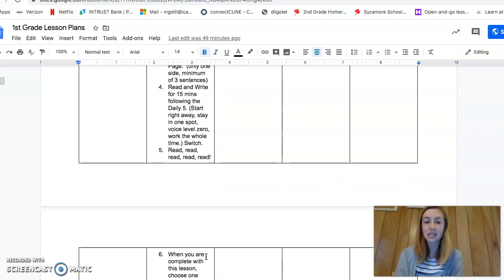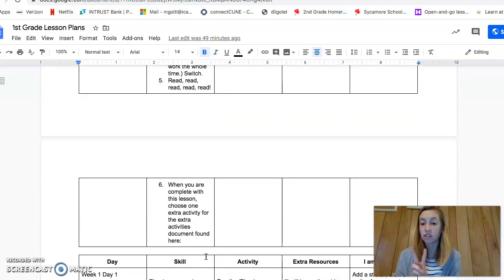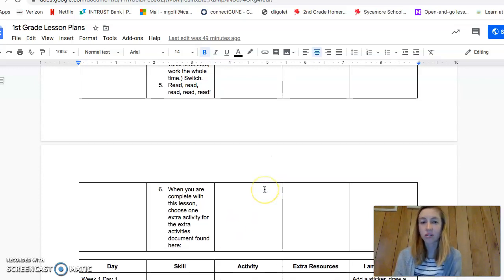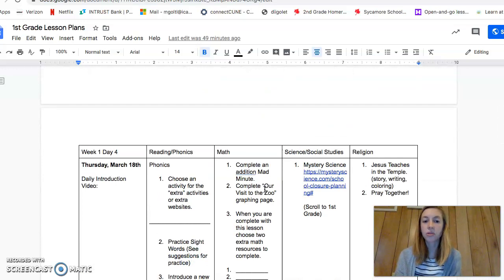When you're done with these activities, you can choose 2 additional activities, either websites or activities from the additional resources packet. And we'll talk about that here in a minute also. For math, we'll do a Math Minute: set a timer for a minute, see how far you can go. I realize that these pages are much harder than the ones we have been doing in class, but really good practice. Complete our visit to the zoo. It's a graphing activity page, and I'll show you a little bit more about that in a moment. When you're done, choose 2 extra math resources to complete.